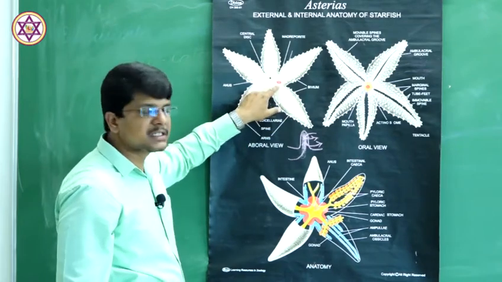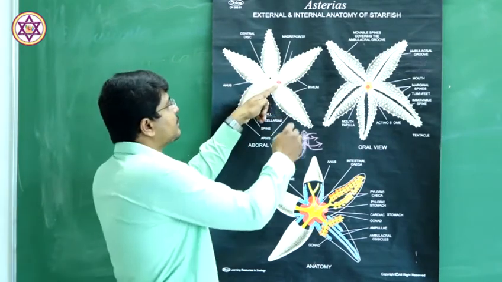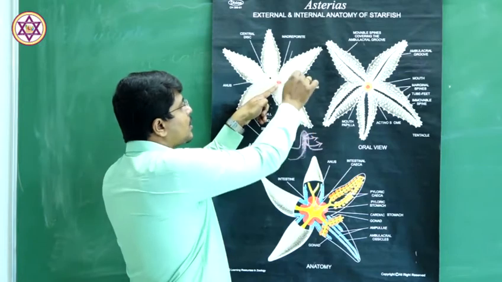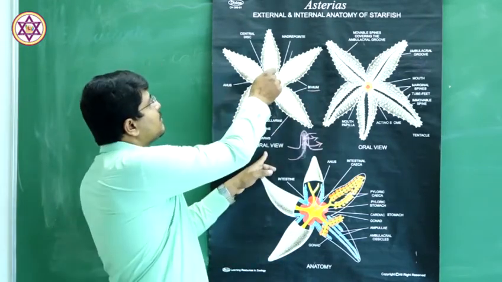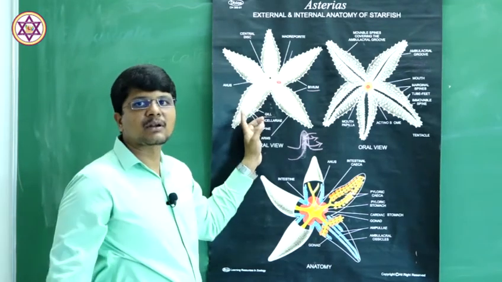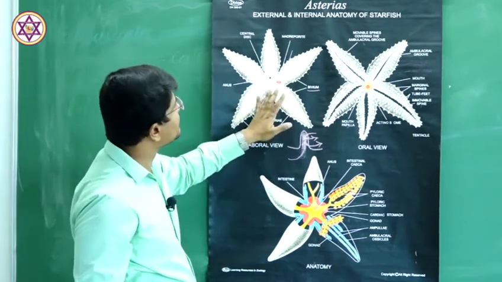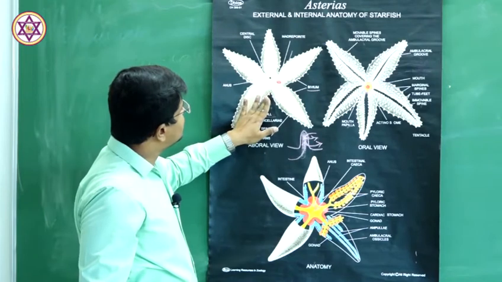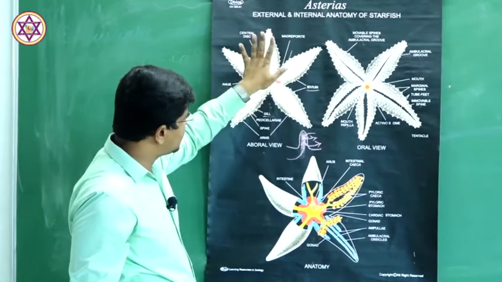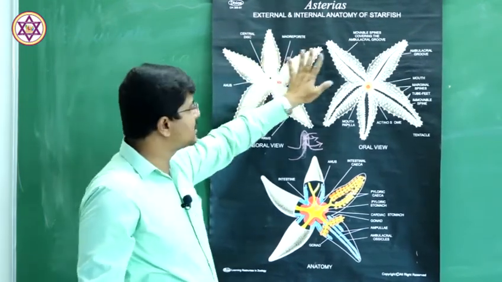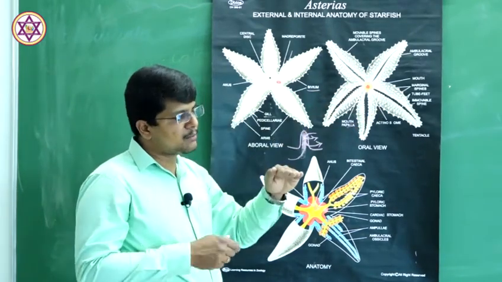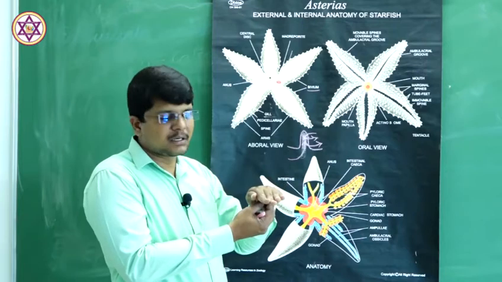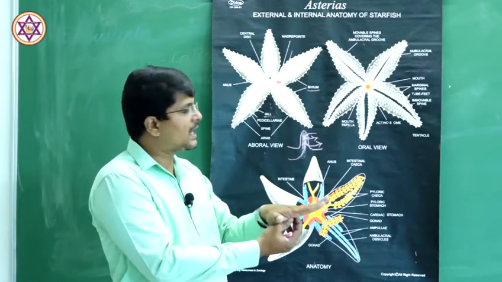Therefore, these two arms are called bivium, and the other three arms are called trivium. This is the external feature, this is the aboral view, and this is the oral view. In the oral view, the mouth is always present at the lower side, and the animal moves like this.